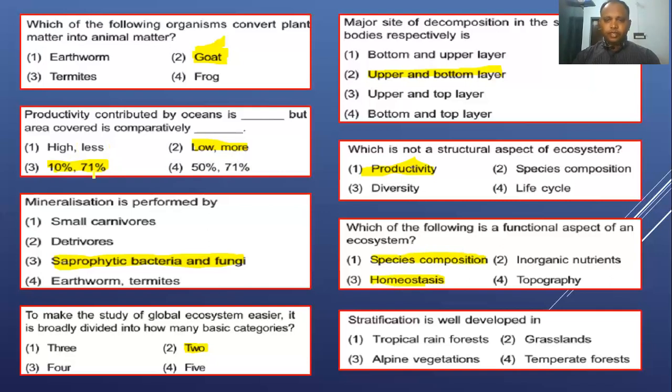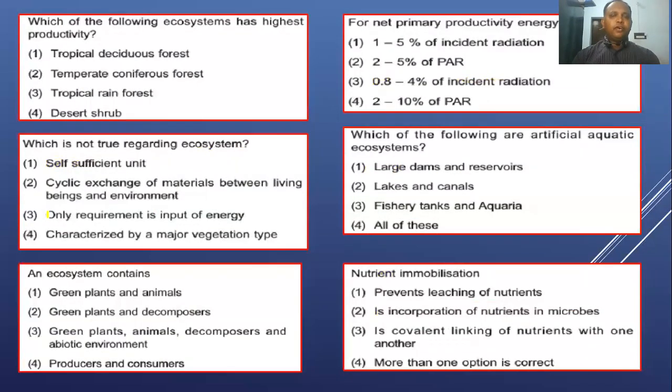Next, stratification is well developed where? You can find the different layers of the ecosystem, the middle layer, the top layer, etc. This is the tropical rainforest. The next question, which of the following ecosystems has the highest productivity? Here they ask for the ecosystem with the highest productivity. So which one is highest? Deciduous forest and coniferous forest? Here the tropical rainforest has higher productivity than the other types of ecosystem.